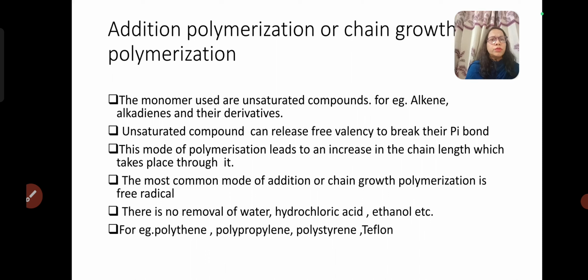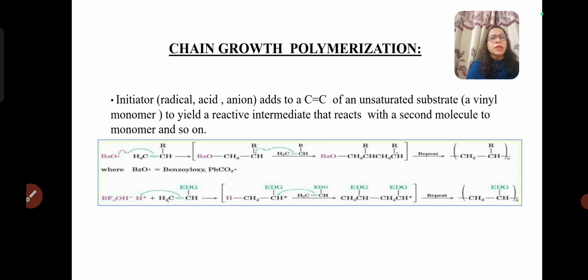The most common mode of addition or chain growth polymerization is catalyzed by free radical. There is no removal of small molecules like water, hydrochloric acid, ethanol and ammonia as a byproduct. The examples of this category are polythene, polypropylene, polystyrene, Teflon. This is also known as chain growth polymerization.